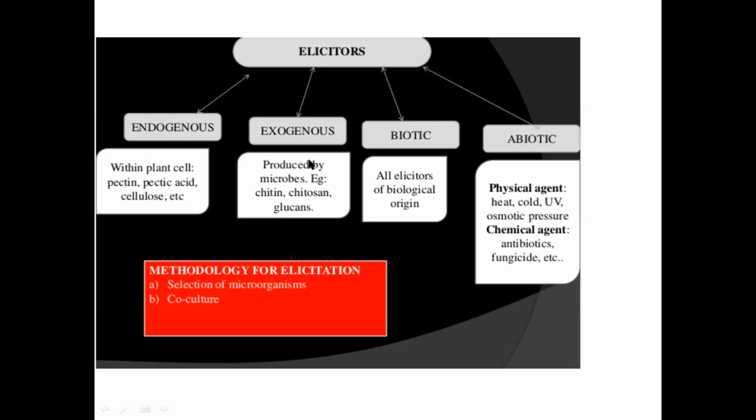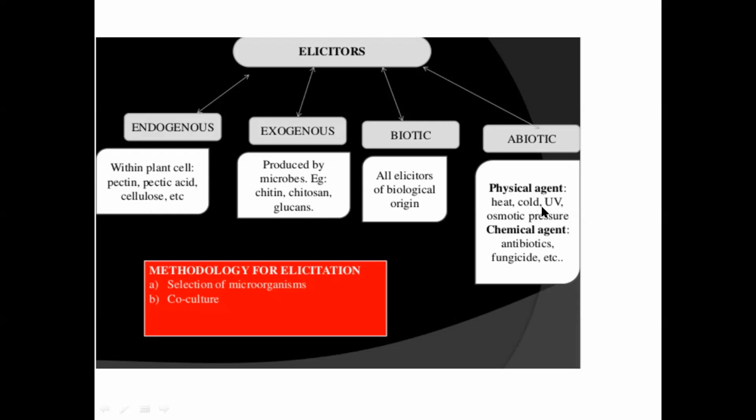Exogenous elicitors are what we apply, we supply in the medium, like chitin, chitosan, glucans. It can be anything. It can be any ions, heavy metals, any chemical compound which is produced organically in a living organism. Biotic means all elicitors of biological origin. This endogenous, exogenous, everything comes under biotic.